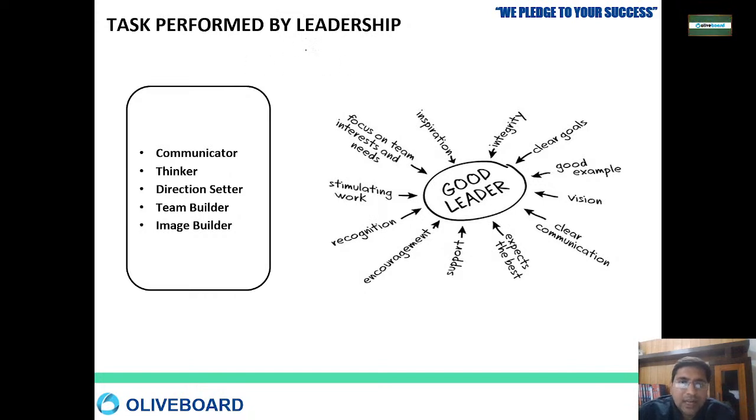Right, so what are the tasks performed by a leader? Whenever we say the tasks performed by a leader, the leader is a communicator, a thinker, a direction setter, a team builder, an image builder. Obviously these are very, very important tasks that a leader has to do. The leader has to communicate to the world regarding their principles. The leader has to keep thinking, progressive thinking the leader should have. The leader sets the direction in the firm. Okay, the leader is a team builder, the leader is an image builder.